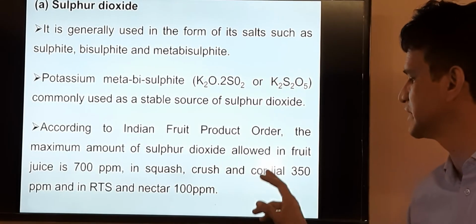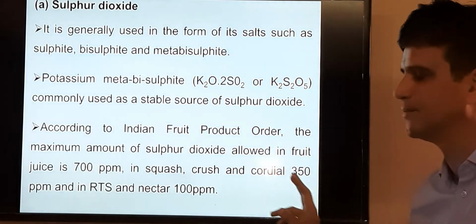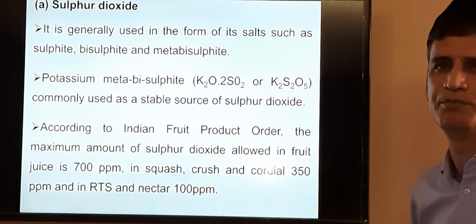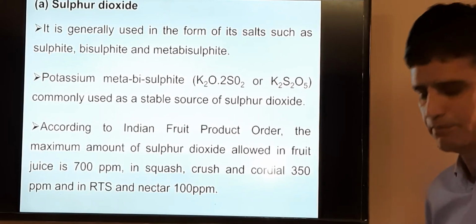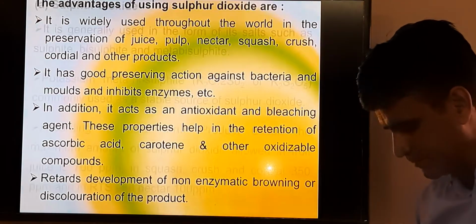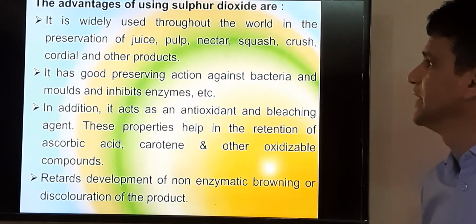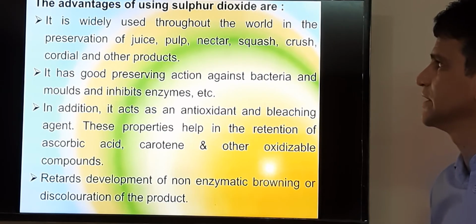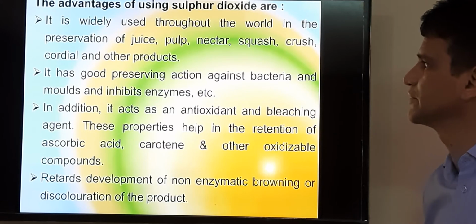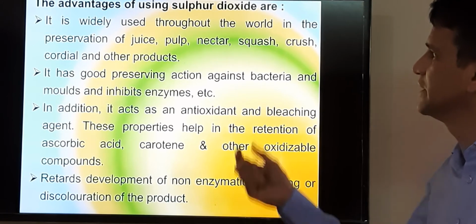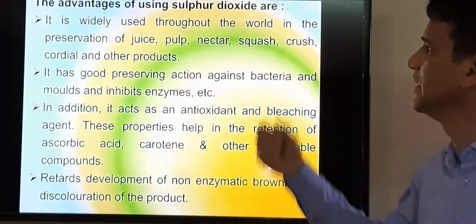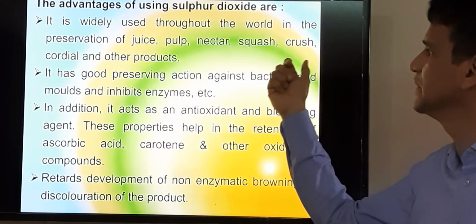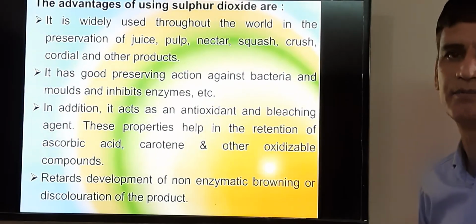In squash, crush and cordial it is 350 ppm, and in RTS and nectar we can only use 100 ppm, because beyond this it may be toxic to human beings. We can see here the advantages of this sulfur dioxide, meaning KMS. First thing, it is widely used throughout the world in the preservation of juice, pulp, nectar, squash, crush, cordial and other products.